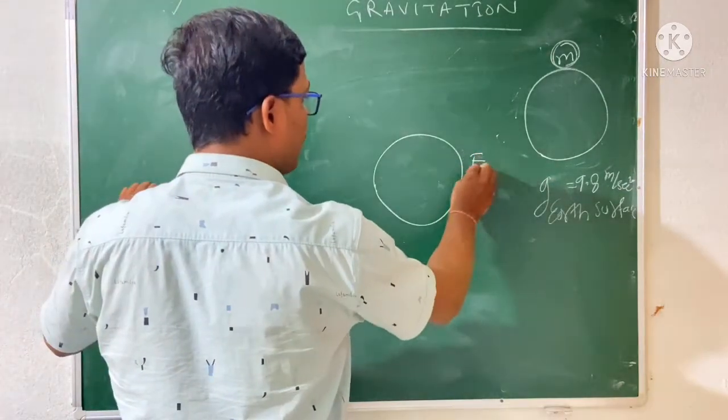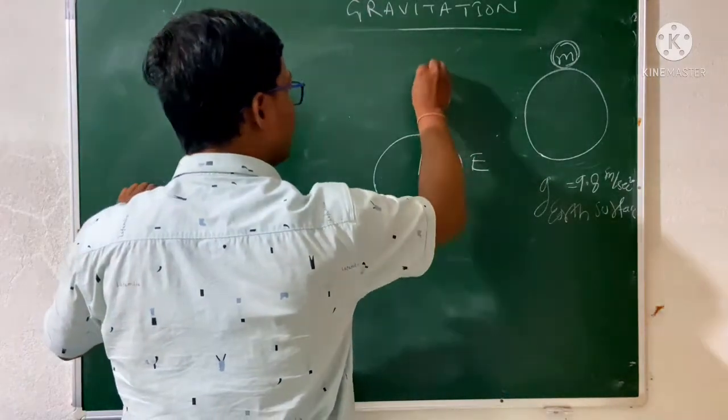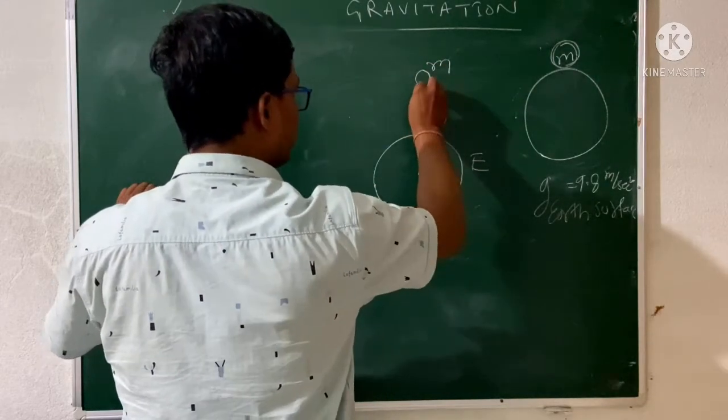Okay, so earth mass is capital M, and radius is R. Suppose the object is here, which has mass m, and it is situated at a height h.